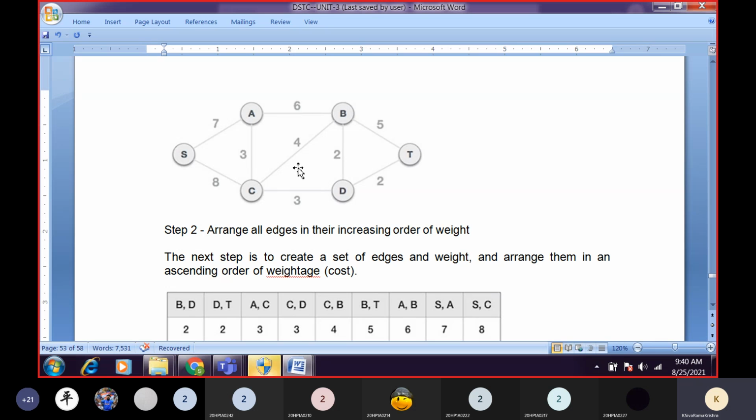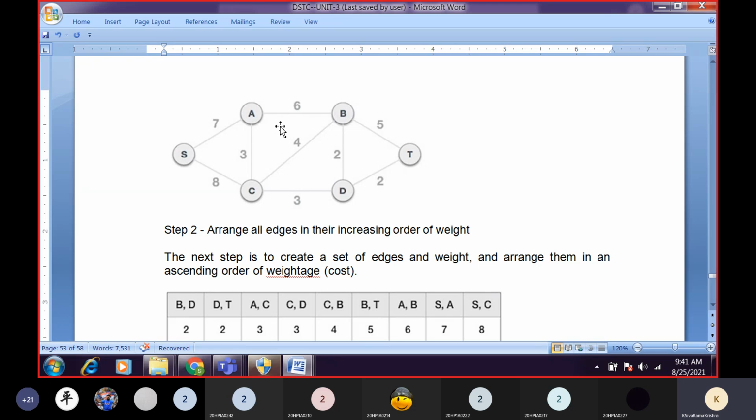Okay. Next, do we have any other edge with weight 4? No, sir. So next we have to go for 5. Which edges have weight 5? B to T, sir. B to T with weight 5. Next, do we have any other edge with weight 5? No, sir. Then we have to go for weight 6.